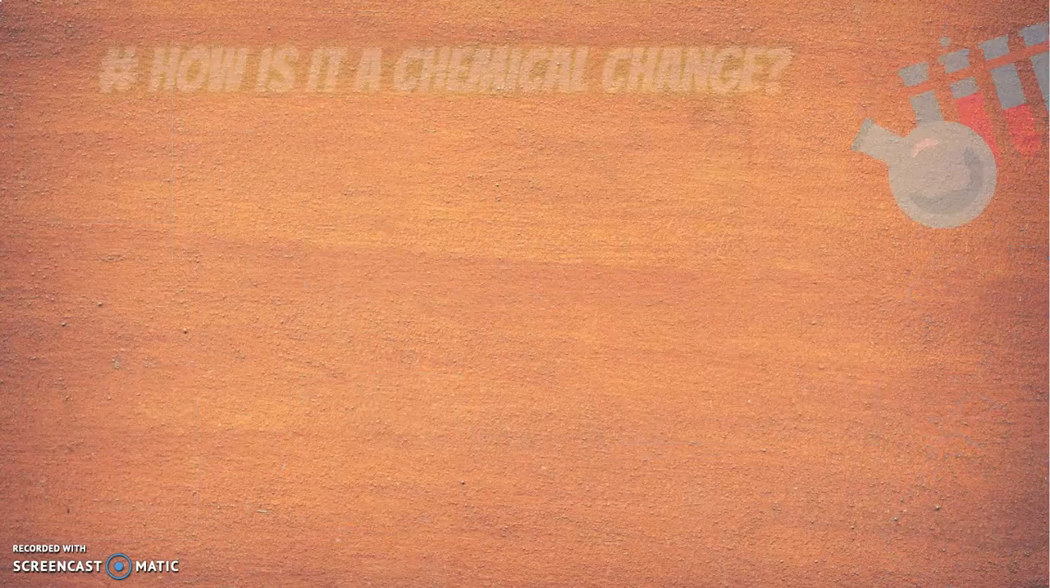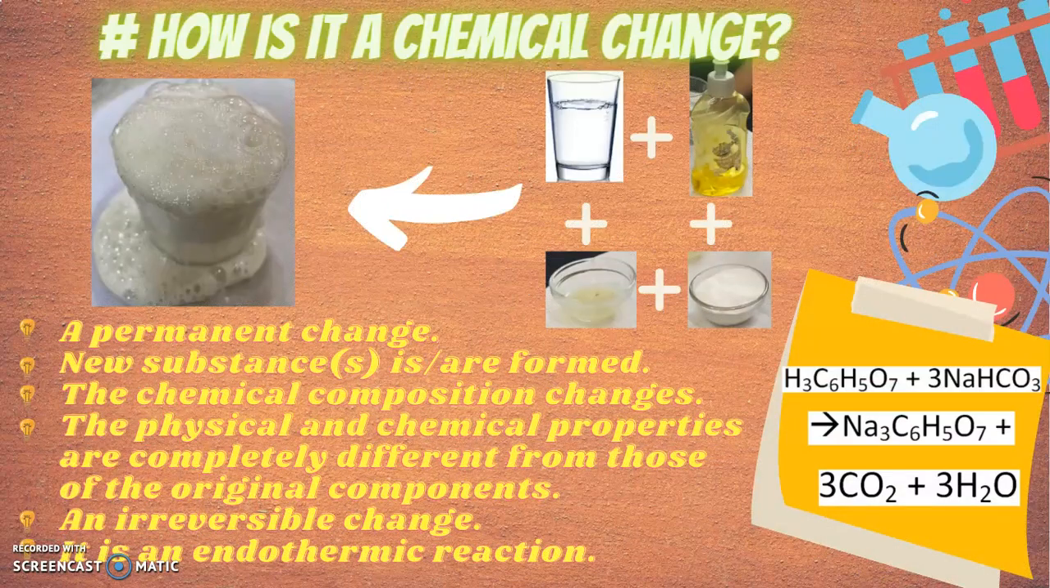Now let's know, how is this experiment a chemical change? Let's analyze it. This is definitely a permanent change. Why? This is because the foam which is formed during the change cannot be converted back into its constituents. Thus, the foam remains in the same state forever. There are many new substances formed during the chemical reaction.